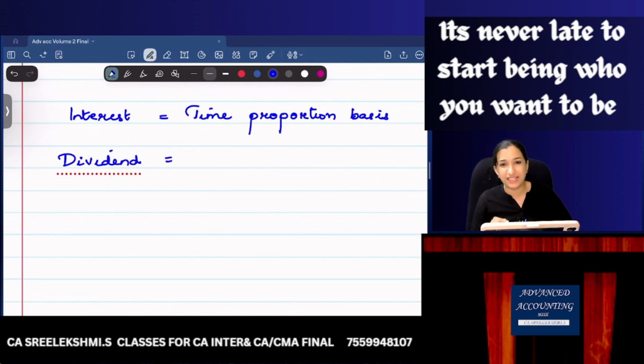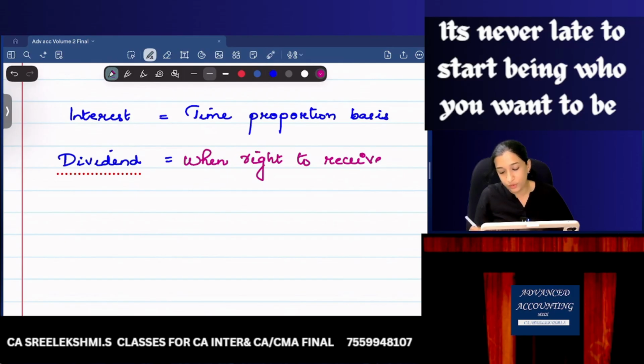Dividend, how do you recognize dividend? Dividend can be recognized as income. This is the wording: when the right to receive payment is established.